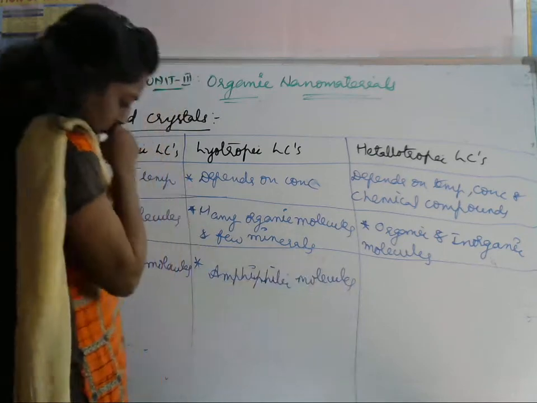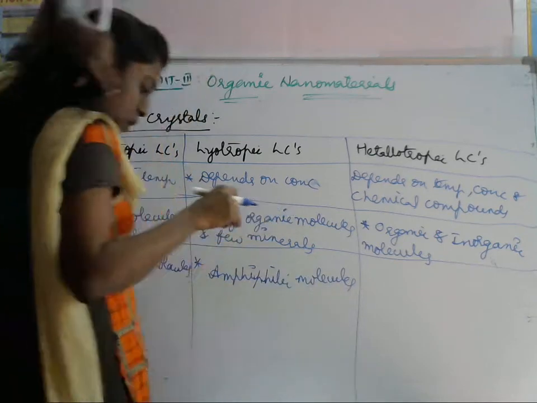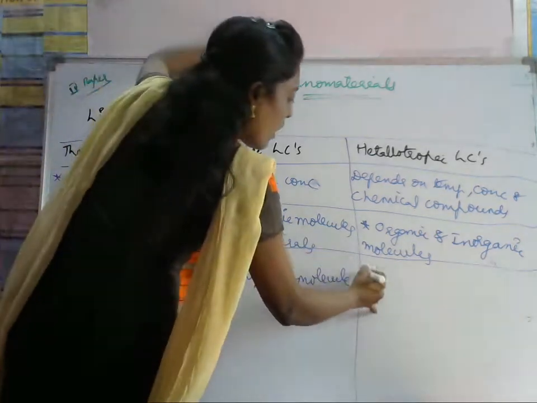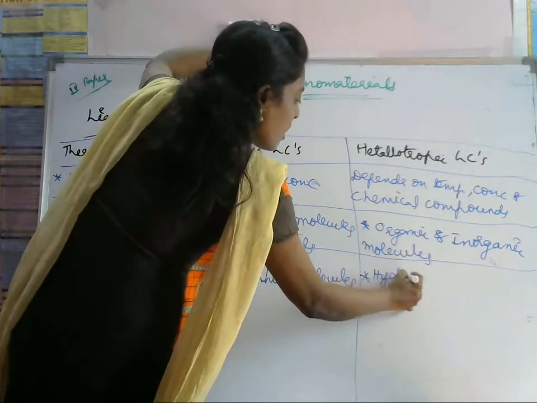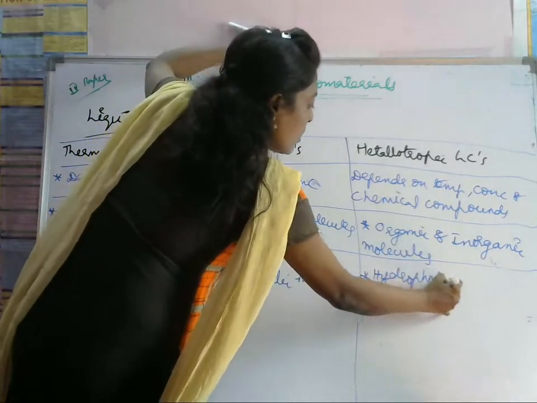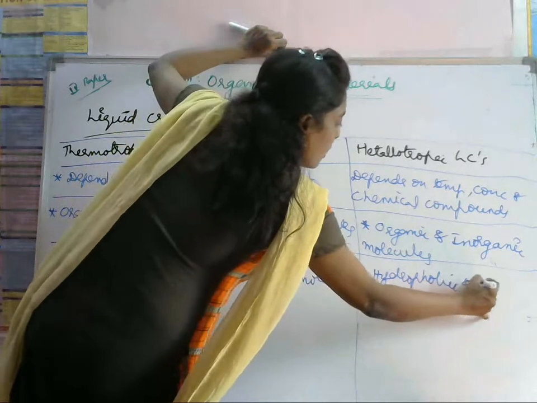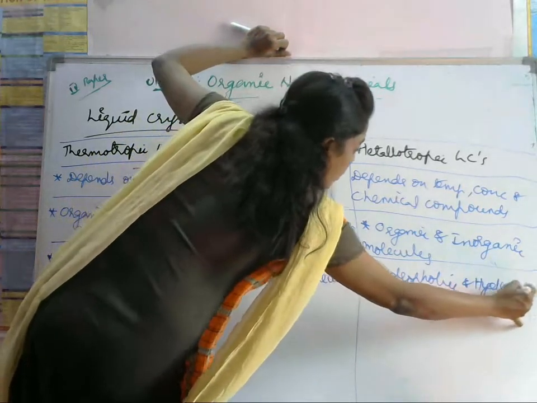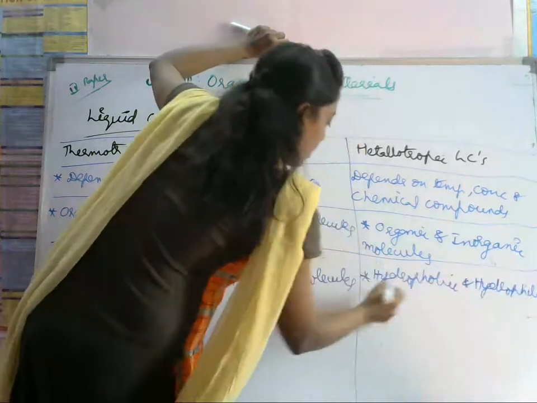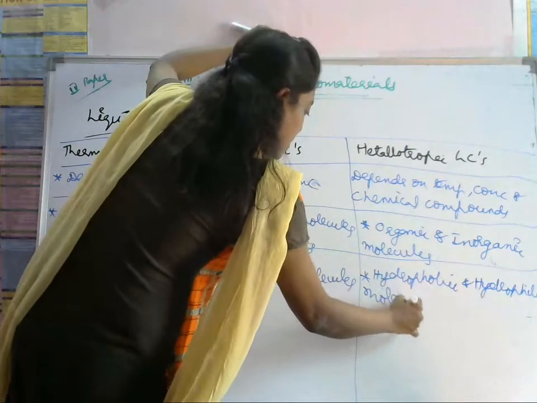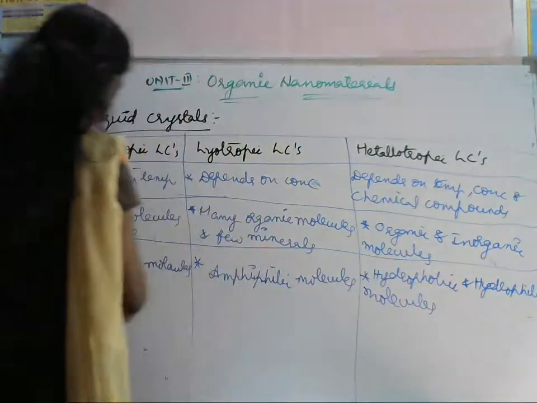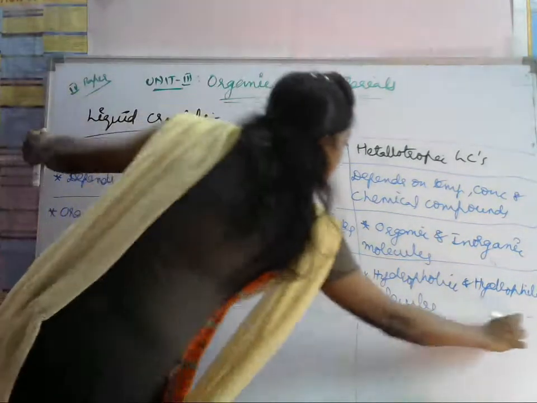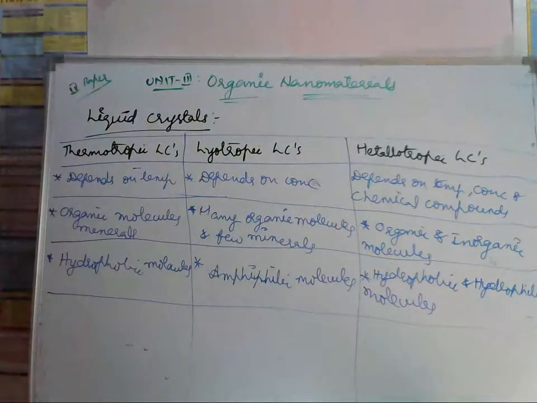Okay, so next this one. Here it has both hydrophobic and hydrophilic molecules. So this is the third one.